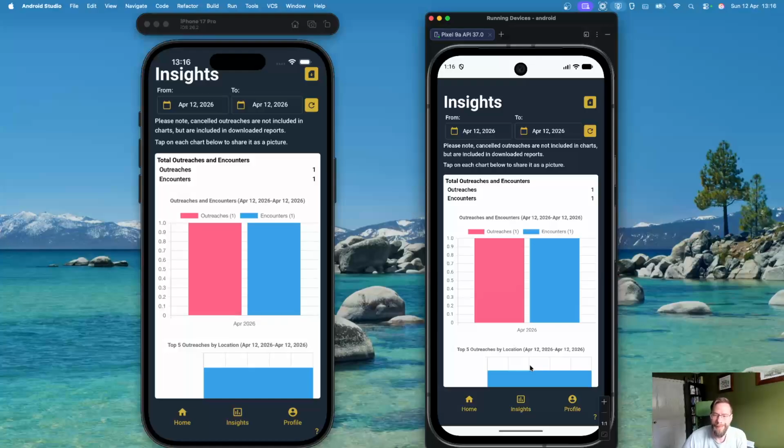So the idea is that everyone can see basically their own data. They won't be able to see someone else's data. So this application will provide them with their own view of what they've done. Even though there are 2 encounters on this outreach, for their own statistical purposes, for their own tracking, it is really just one encounter that they've entered as part of that outreach.